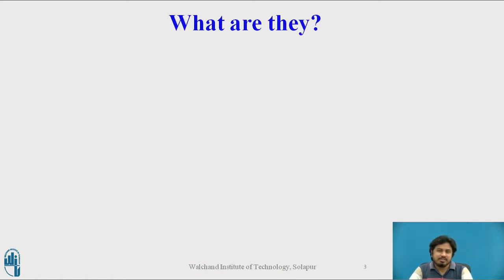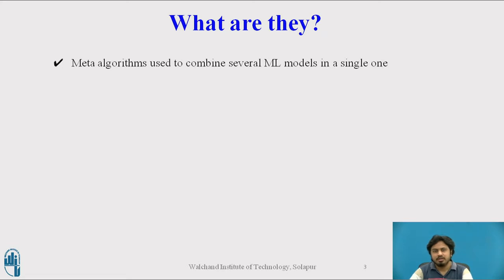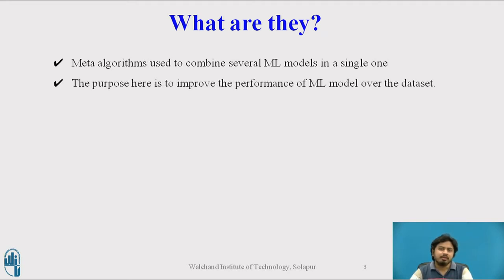So what is the stacking approach? These are a kind of ensemble methods in machine learning. Usually they come under a class of meta algorithms which are used to combine several ML models into a single ML model. Whenever we combine several models into a single one, the purpose is mainly to boost or improve the performance, or to overcome the lacunas in each submodel.